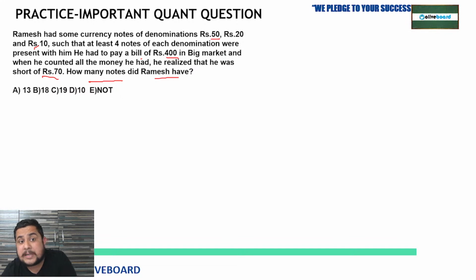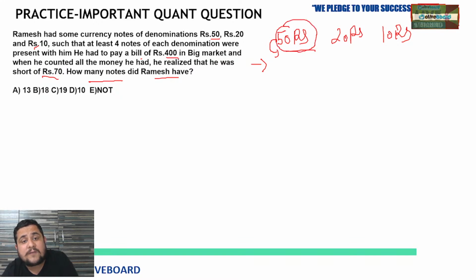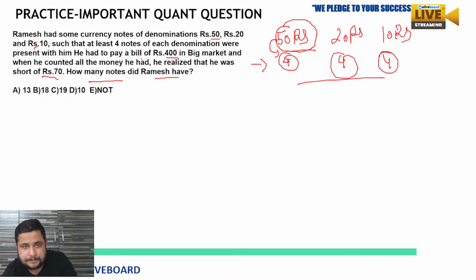Ramesh had some currency notes of denomination rupees 50, rupees 20, rupees 10. Remember this. So he has a 50 rupee note, a 20 rupee note, and a 10 rupee note. Fine. Now there is a compulsion, and the compulsion is that there will be at least four notes of each denomination, means at least four notes of 50, four notes of 20, and four notes of 10. Remember, okay. So anyone who can answer this?